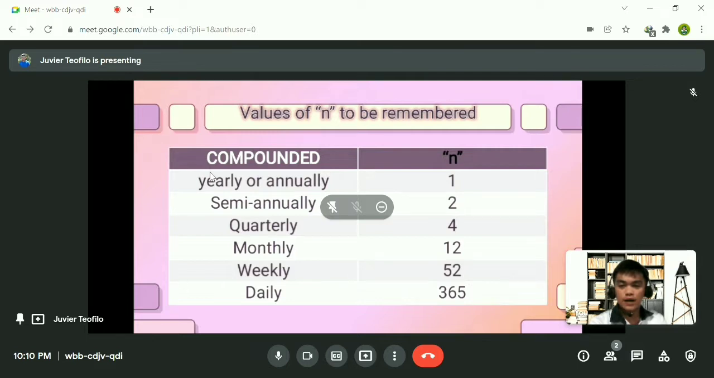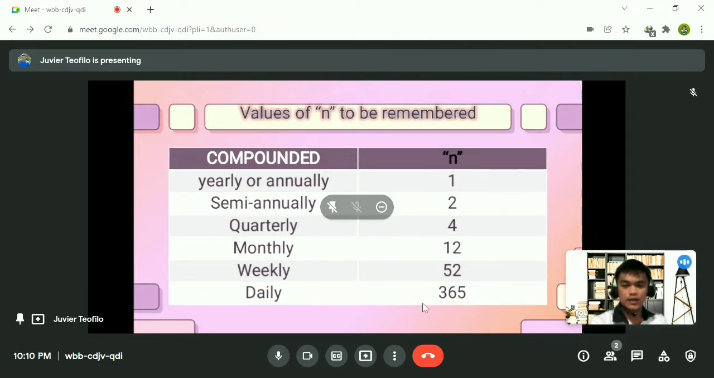Again, please take note of these values of n, that compounded annually, semi-annually, quarterly, monthly, weekly, and daily. Again, if annually, it is equal to 1. If semi-annually, it is equal to 2. If quarterly, it is equal to 4. If monthly, it is equal to 12. If weekly, it is equal to 52. And if daily, it is equal to 365. So please take note of the value of n here because we are going to use this in our formula. It's already given.